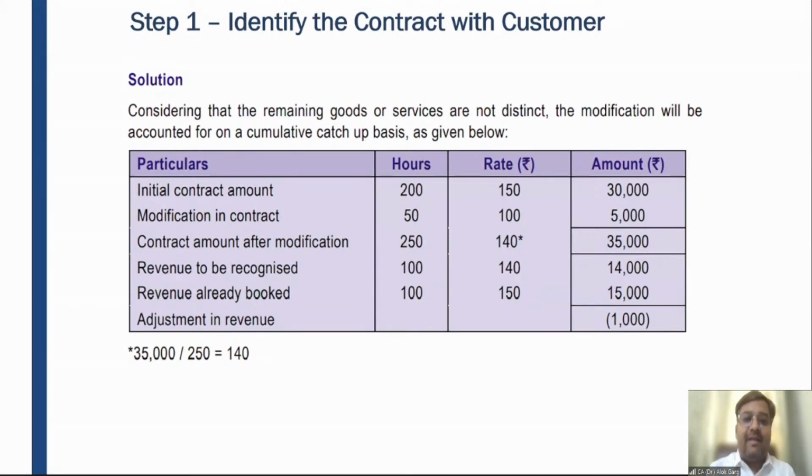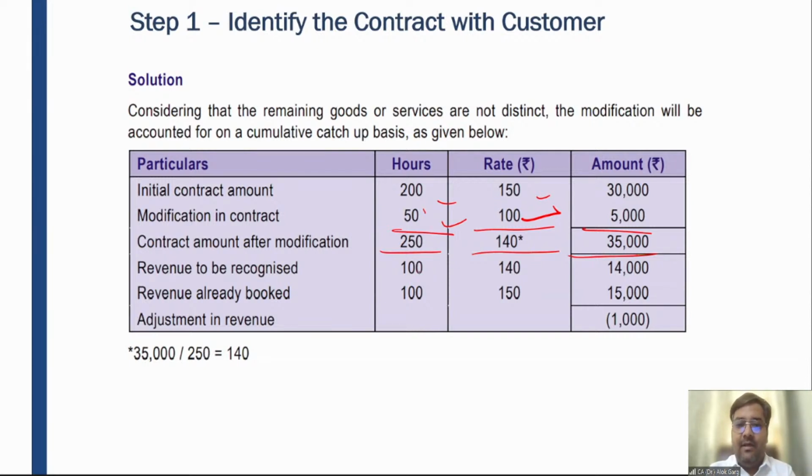The initial contract amount was 200 hours at the rate of 150. Modification in the contract is 50 hours at the 100 rupees rate. So total hours are 250. The total price is 35,000. The revised rate will become 140.